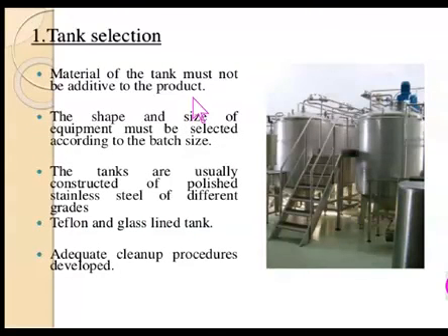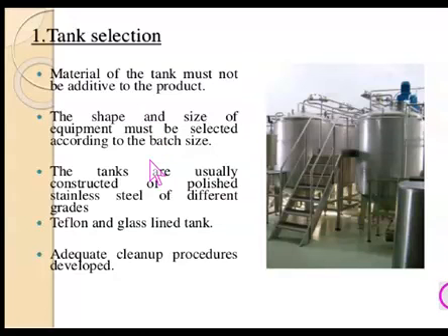So the tank selection, as we have discussed earlier, is the important consideration. Material of the tank: it must not be additive to the product. This is the important point, that the material of the tank from which it is made should not be additive type to the product.